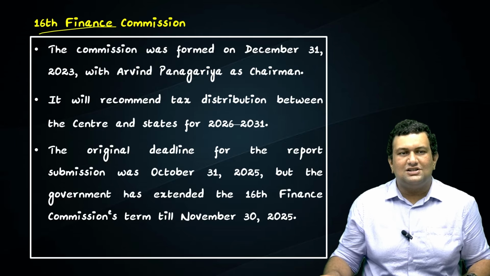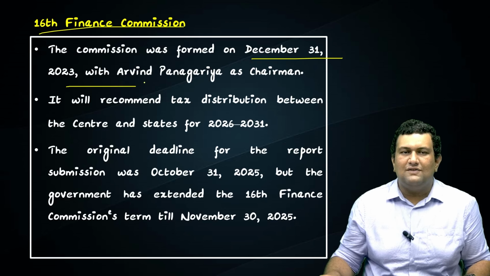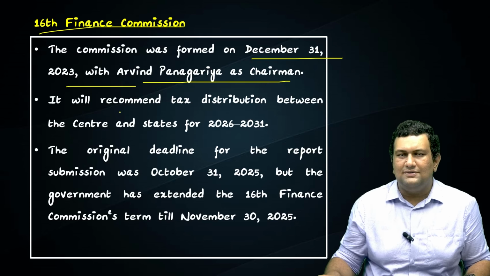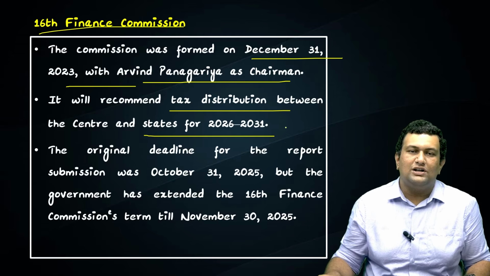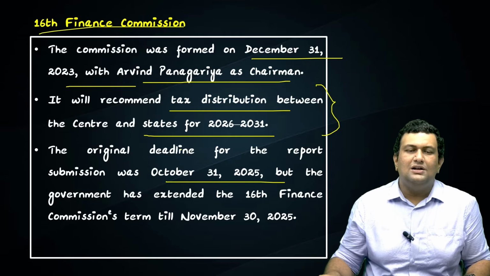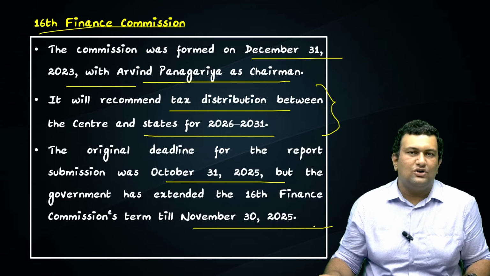So, we will see about the 16th Finance Commission. The commission was formed on December 31st, 2023, with Arvind Panagariya as chairman. It will recommend tax distribution between the Centre and the states for 2026 to 2031. This period is also important. The original deadline was 31st October 2025, but has been extended till November 30, 2025.